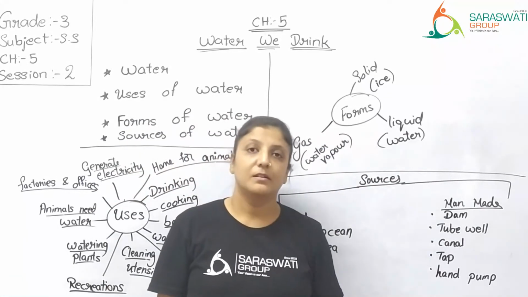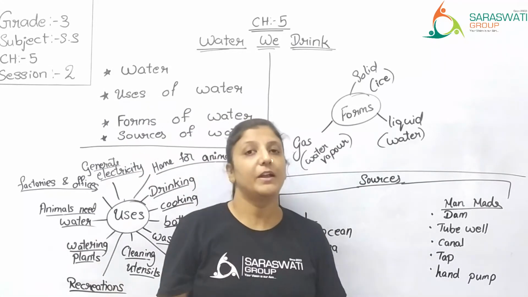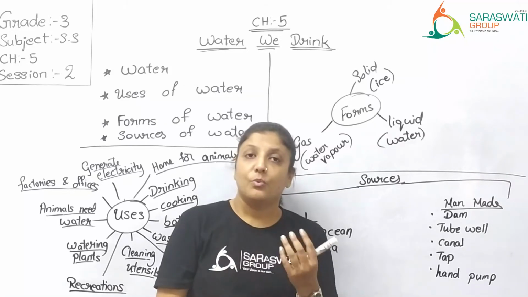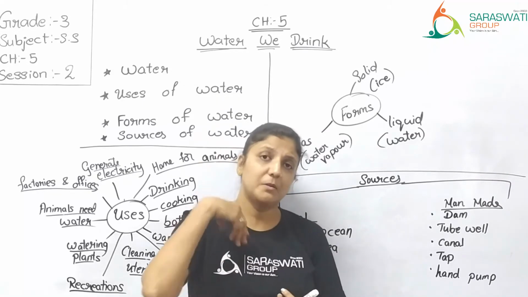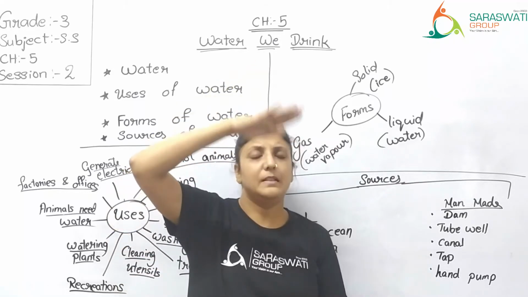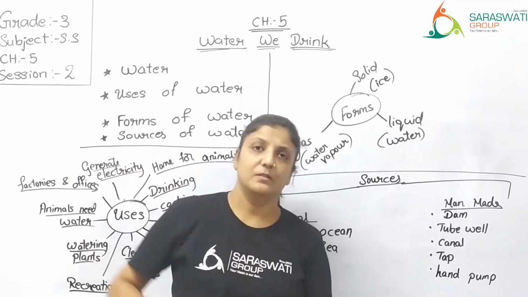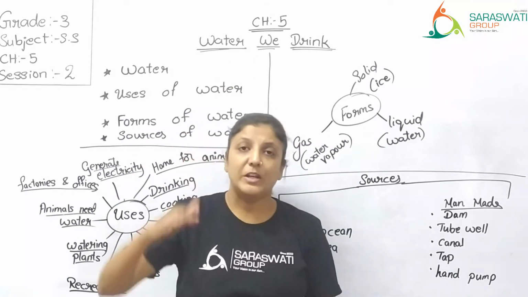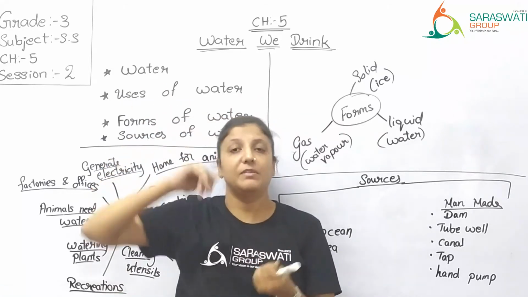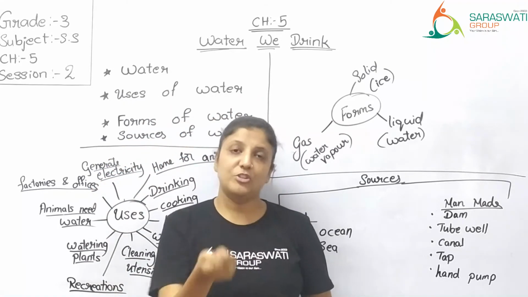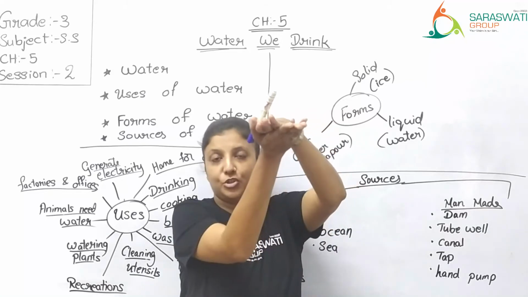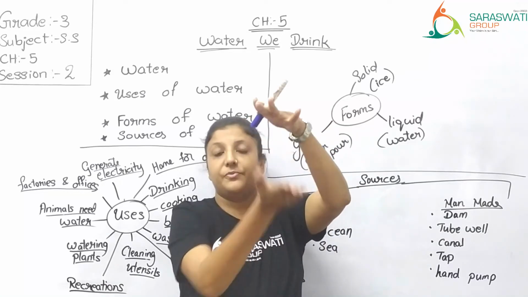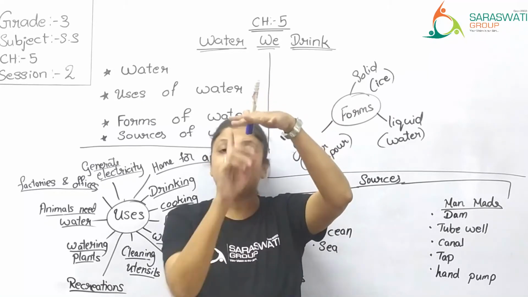How is that? From water vapor, how can you get back the water? When the water is boiling inside the vessel, this steam comes out, right? Now place a lid on that vessel. When you cover the vessel and switch off the gas, this steam will come and touch the surface of the lid, which is cold.